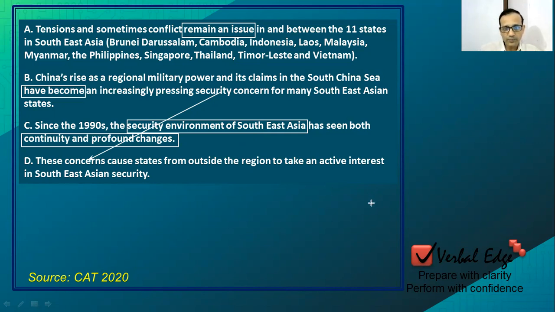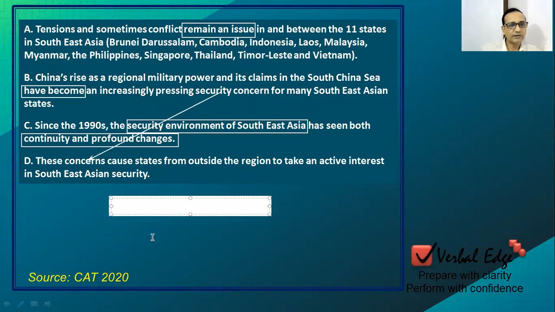So what is the correct flow now as per the discussion? The correct flow is we'll start with C, then we move on to A because continuity is talked about in A. Then we move on to the chain that is B, and finally we move on to D, which is the best closing sentence, right?